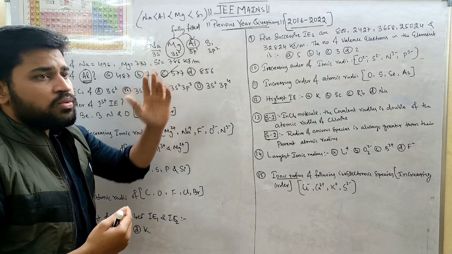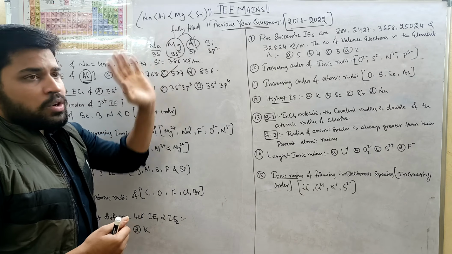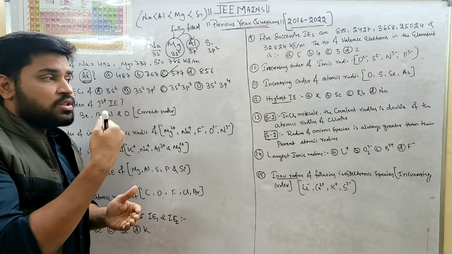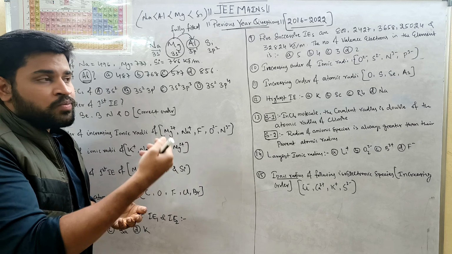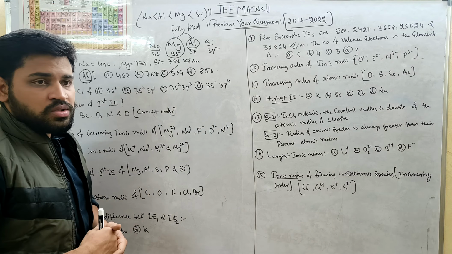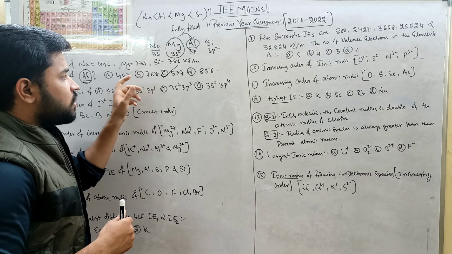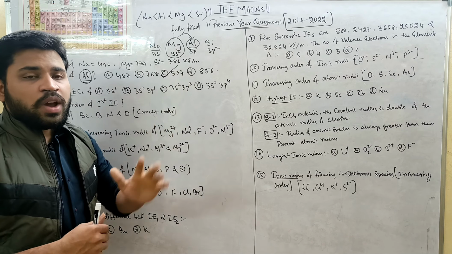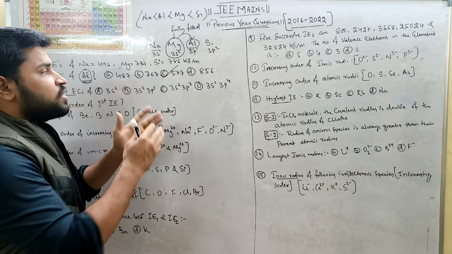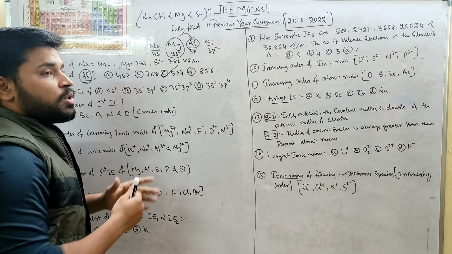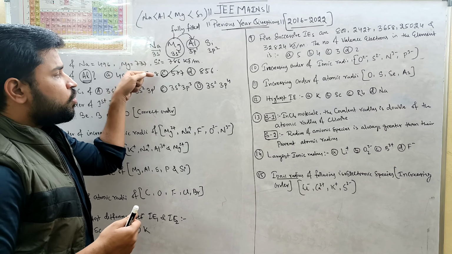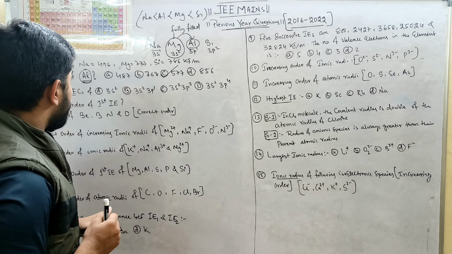This is the order of third period elements, which we also told while explaining. From that, they have indirectly asked by giving ionization energy values, so we don't need to remember all these values. By knowing the order, we can guess the answer. That is the first point.